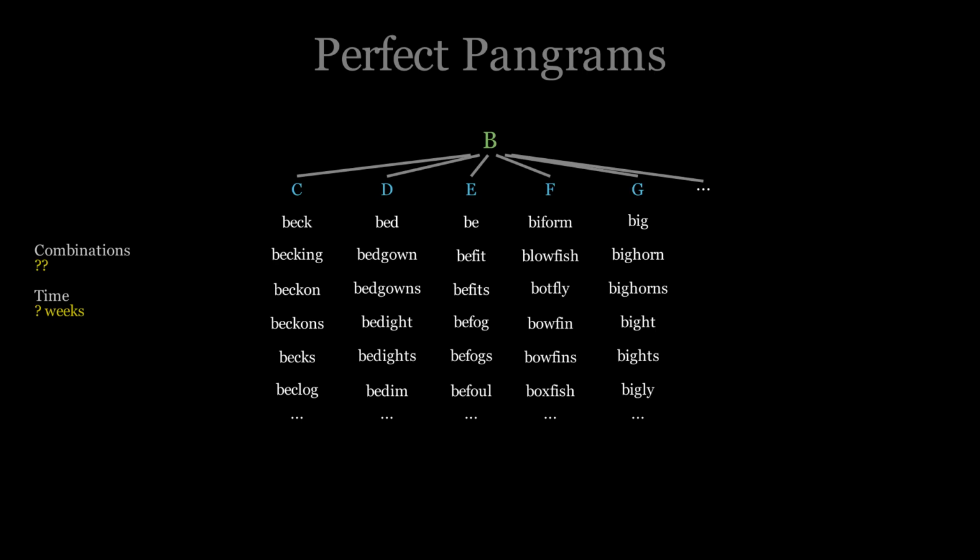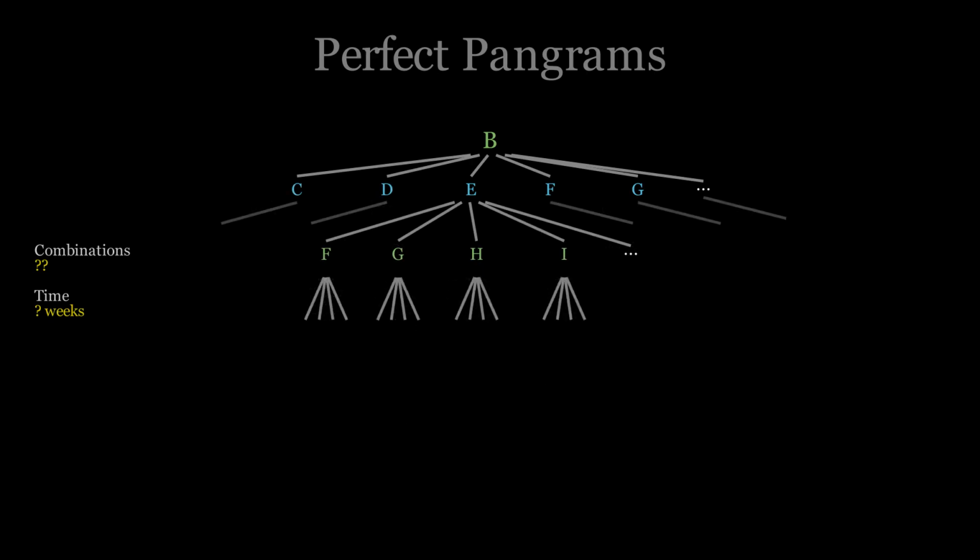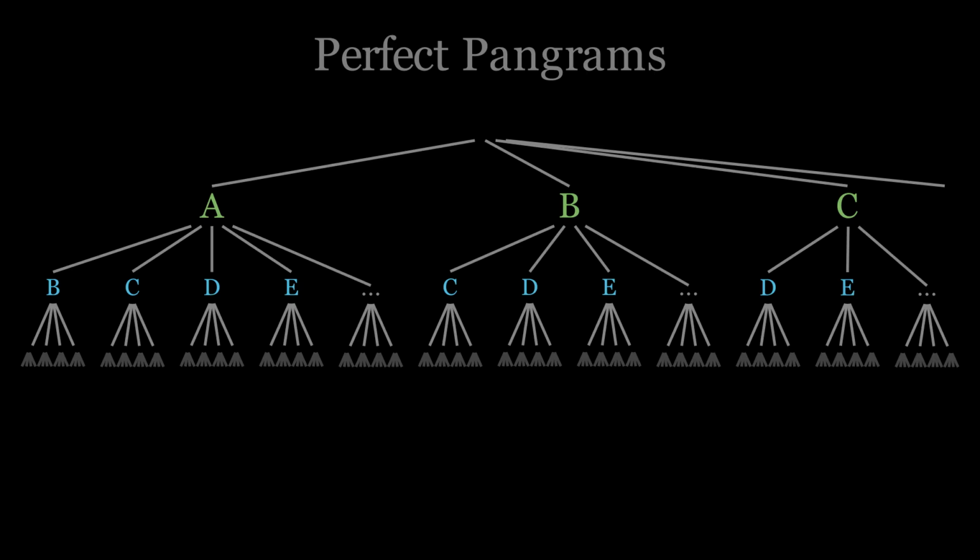This way, if we were looking for a word with B but not C or D, we could skip these sublists for C and D. Within these sublists, we could split them again, and so on until there is nothing left to split up. If we do that with all the lists, all the way down, we end up with a tree something like this. The full tree would have many thousands of branches, so I can only show a small part of it at a time. Okay, we have this tree of letters, but where did all the words go?